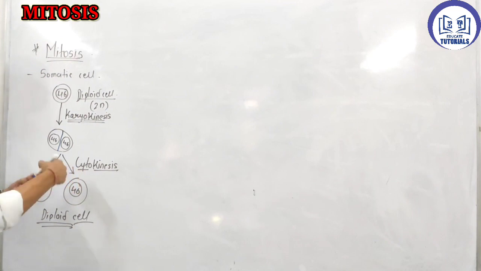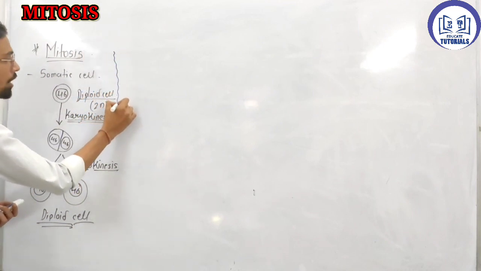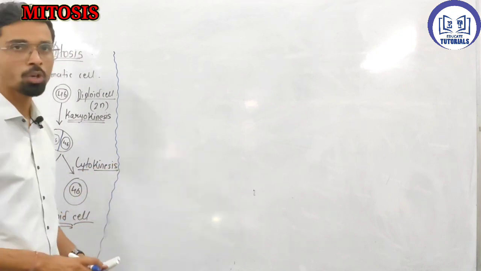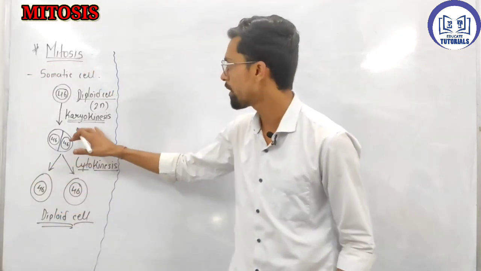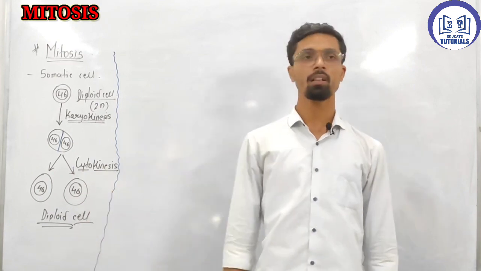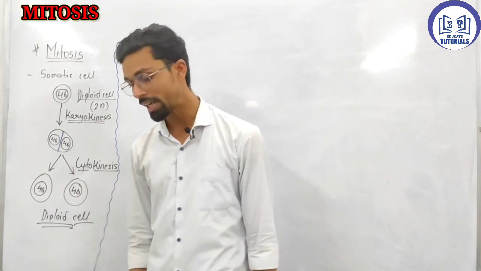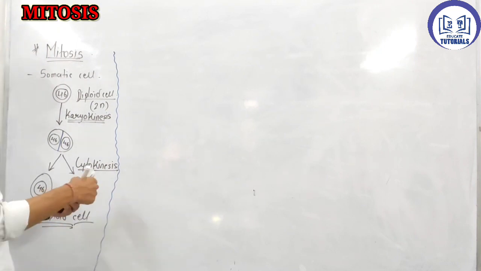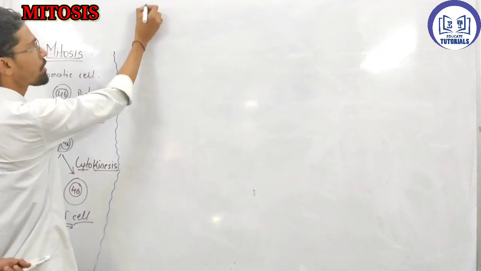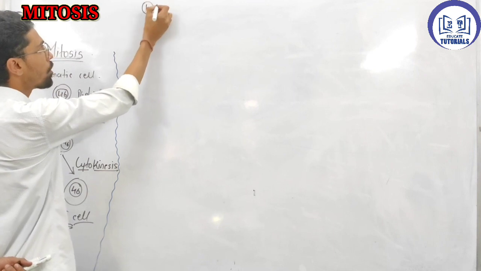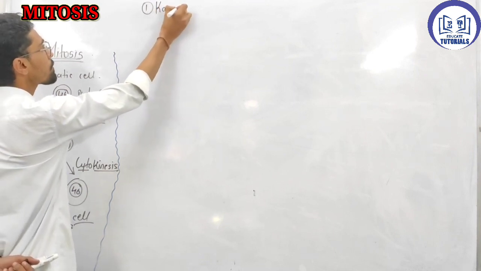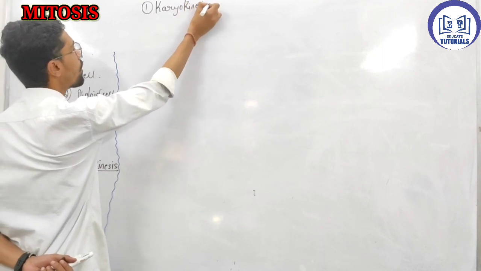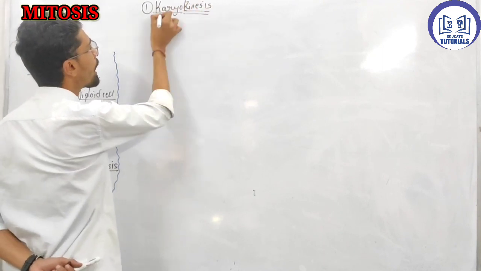Now how this process is carried out in a cell, we are going to see in detail in this video: how karyokinesis will take place and how cytokinesis will take place inside the cell. As in the last video, we have seen that the first step is karyokinesis.